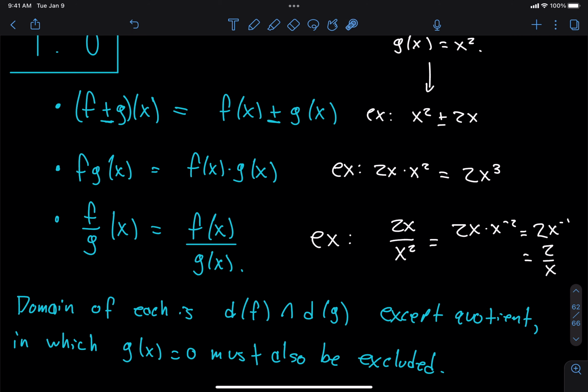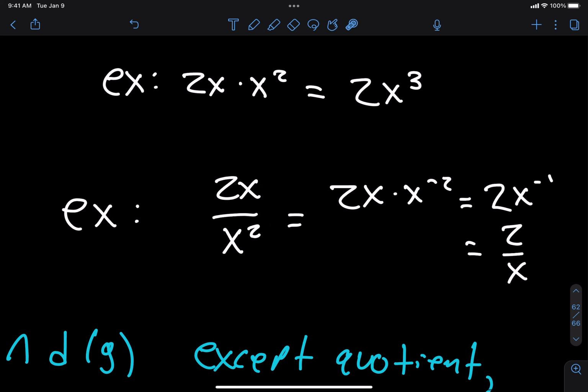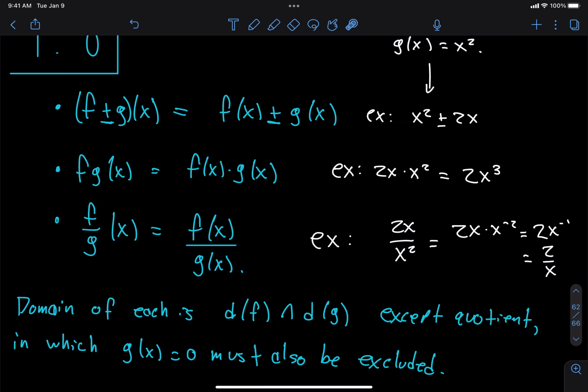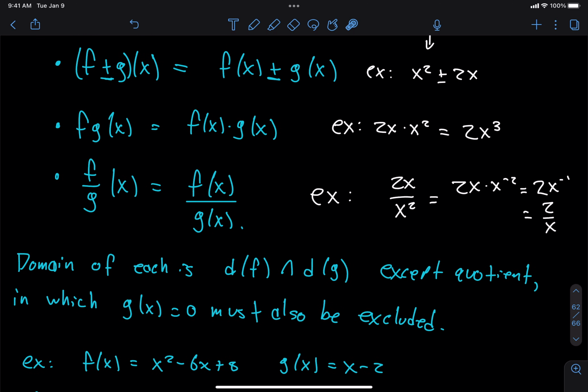I think a simpler way would probably be to move this x down as an x to the minus 1, yeah? And then combine these two with the addition rule, right? 2 minus 1 is 1. So we get 2 over x. Or just cancel out one power of x if you want to. You could say, well, this is just x times x, so I cancel one x here and one x here, and I'm left with 2 over x. All right, so that's simplifying that.